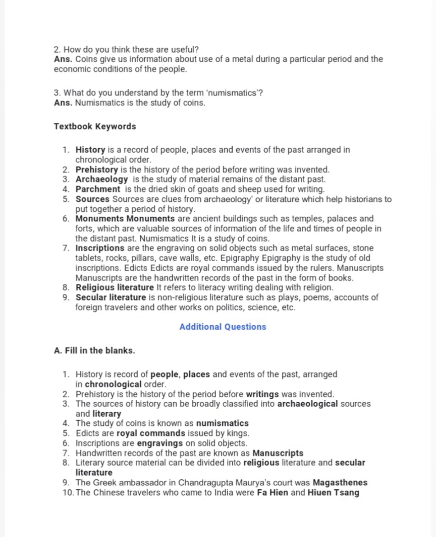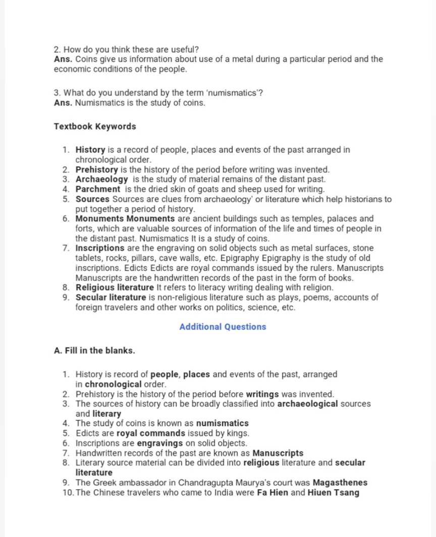Answer. Coins give us information about use of a metal during a particular period and the economic conditions of the people. Question 3. What do you understand by the term numismatics? Answer. Numismatics is the study of coins.